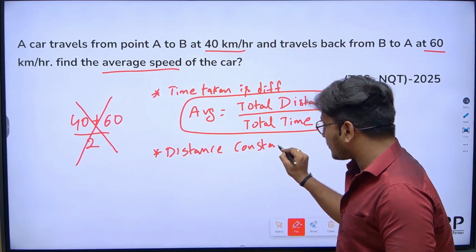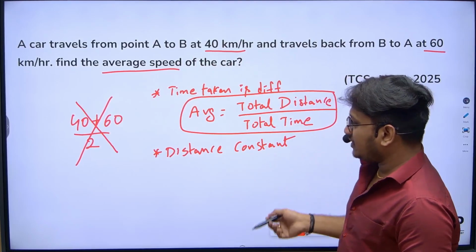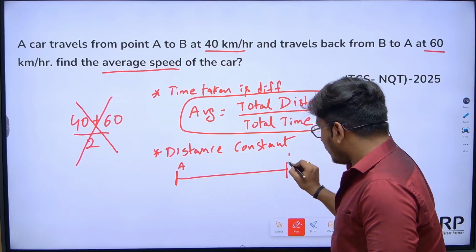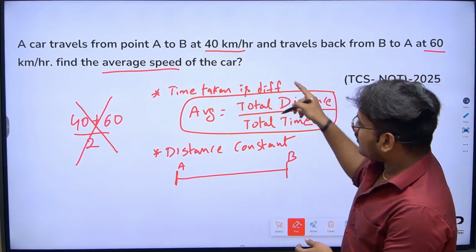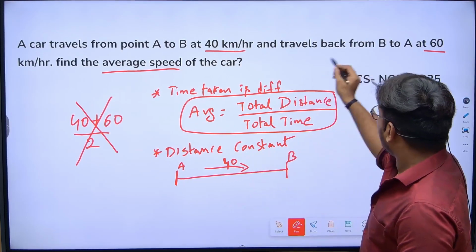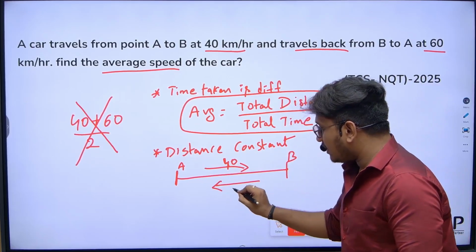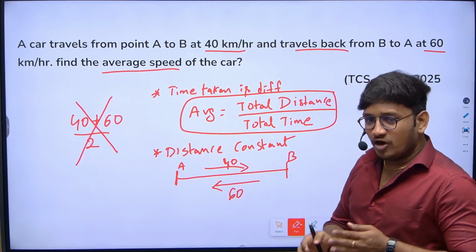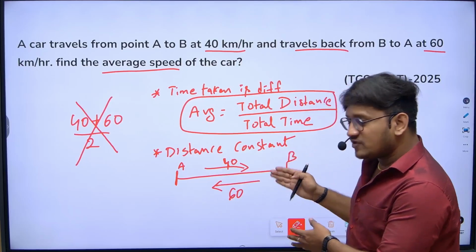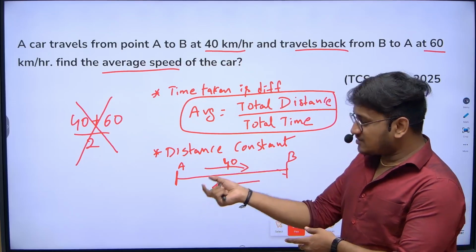When distance is constant, if you observe here, a car travels from point A to point B. Let's say this is point A and this is point B. A car travels from A to B at 40 kilometers per hour and returns from B to A at 60 kilometers per hour. The first part of the journey is between A and B and the second part is between B and A, right? Of course when it returns, the distance won't change.